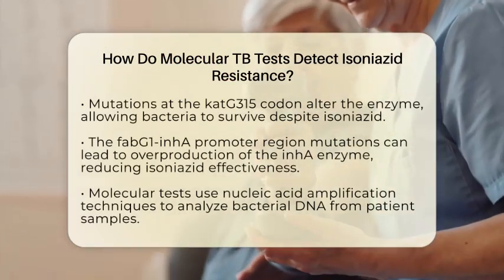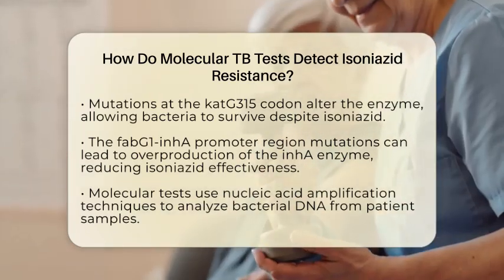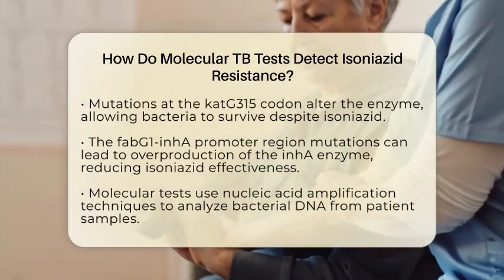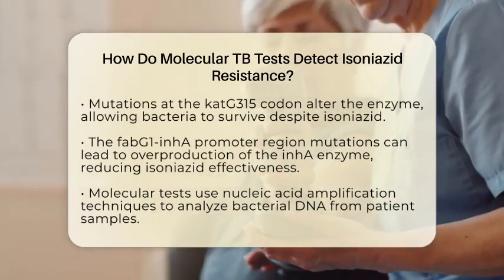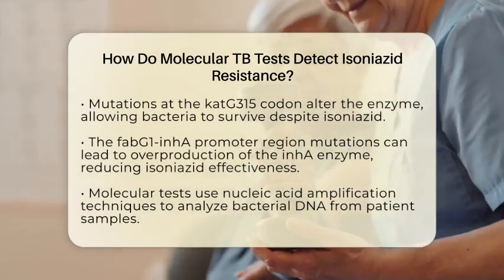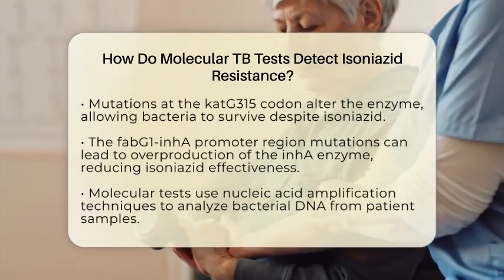The fabG1-inhA promoter region plays a different role. Mutations here can lead to an overproduction of the InhA enzyme, which is the target of isoniazid. When this enzyme is overexpressed, the effectiveness of isoniazid is reduced, contributing to resistance.